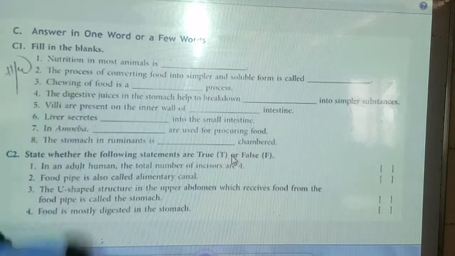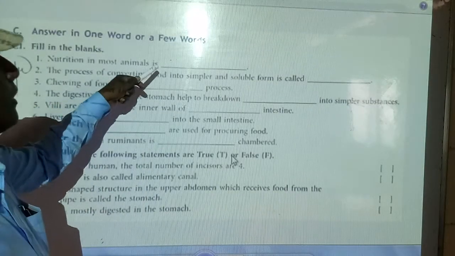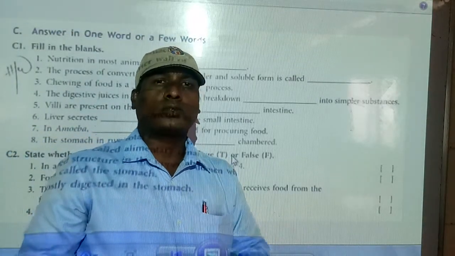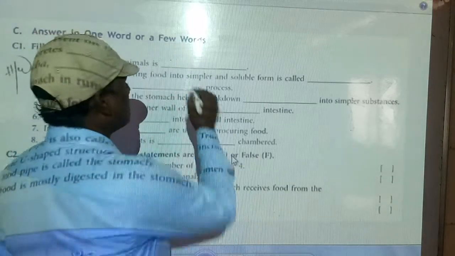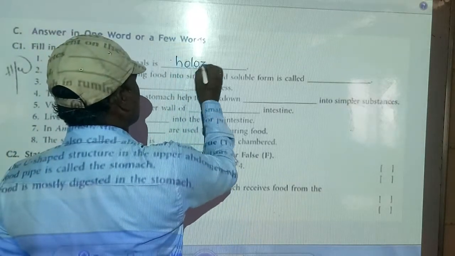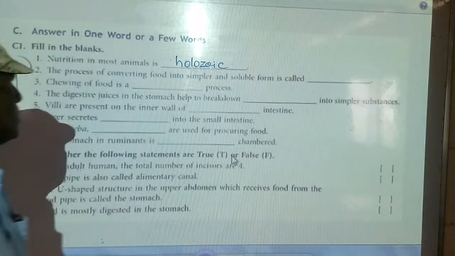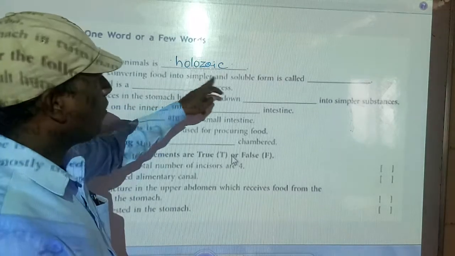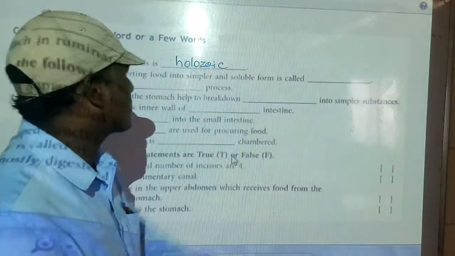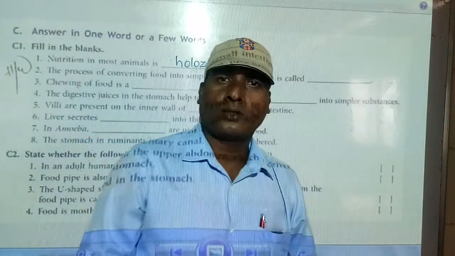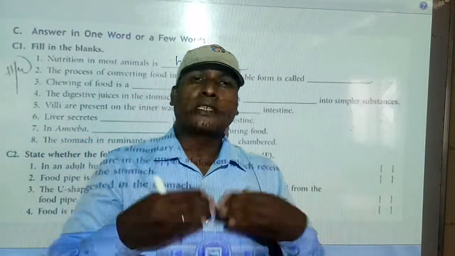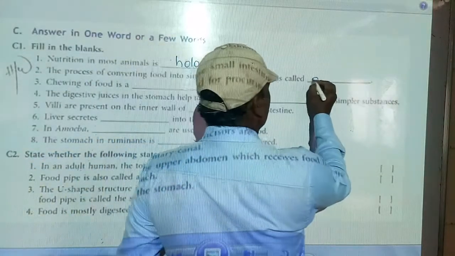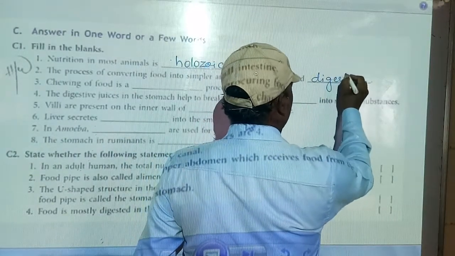First question: nutrition in most animals is dash. Almost all animals take nutrition in the holozoic way. Second question: the process of converting food into simpler and soluble form is called dash. The process in which food is converted into simpler and soluble substances is called digestion.